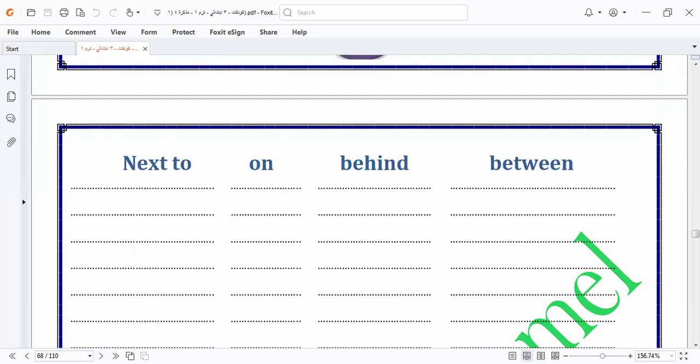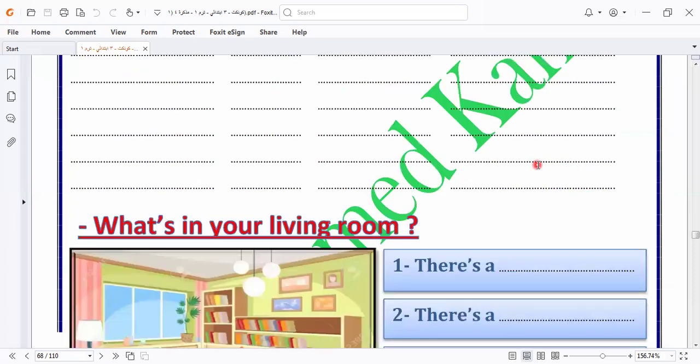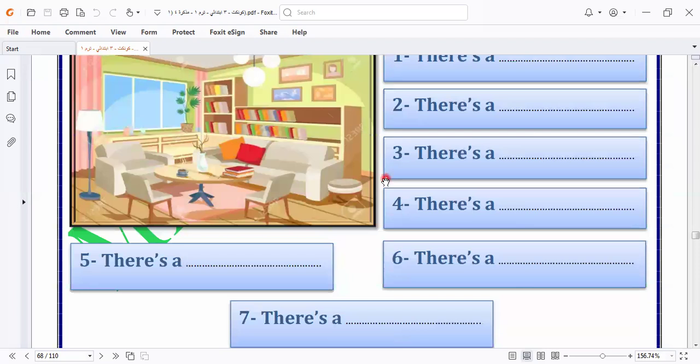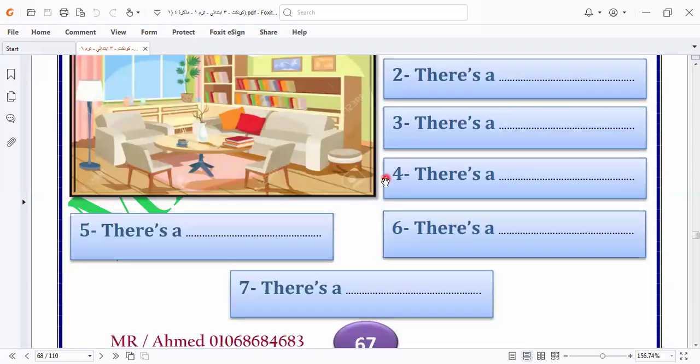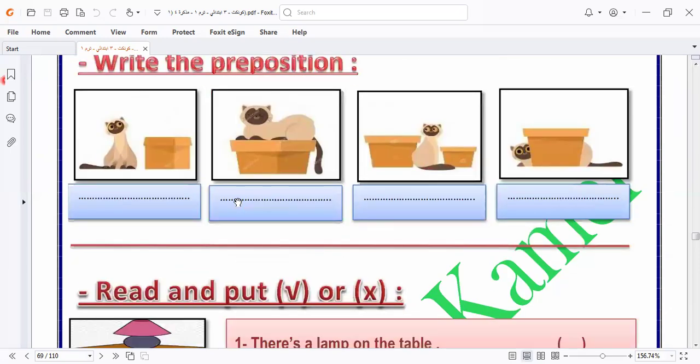Here we have the vocab that you write in half a column. It will be next to, on, behind, between. What's in your living room? I will leave this to do as homework, because we know it from the lesson. Let's go to another one here.